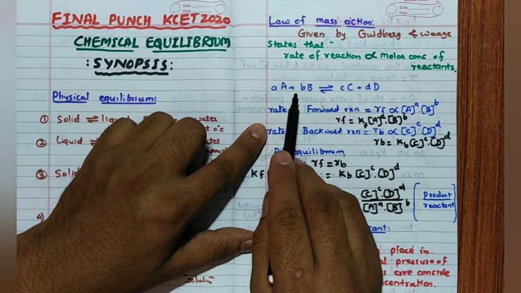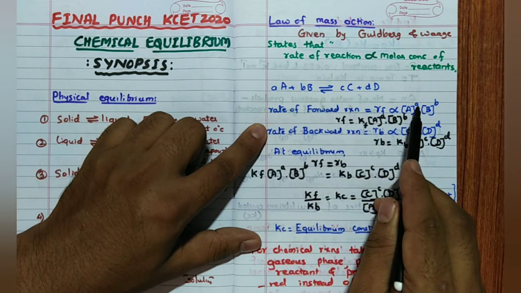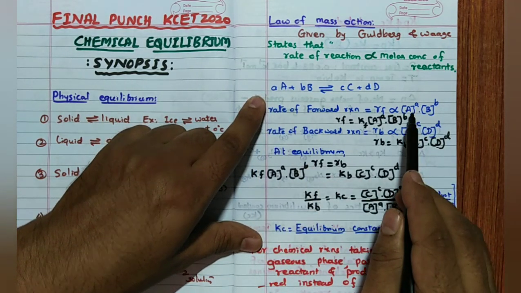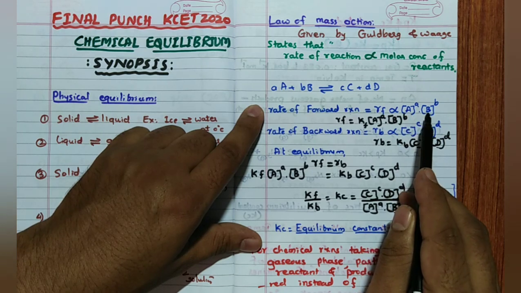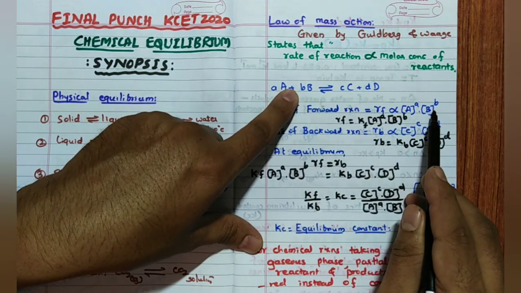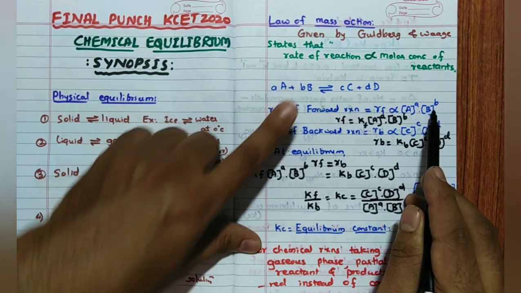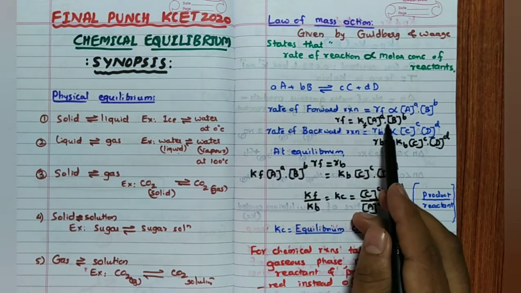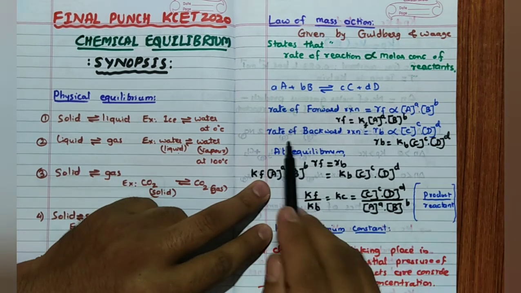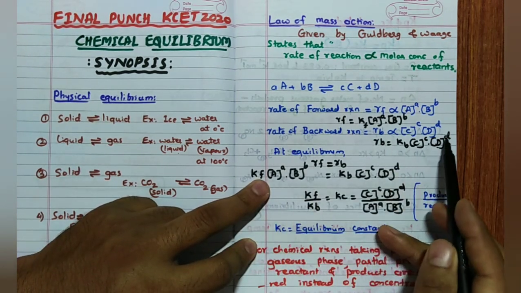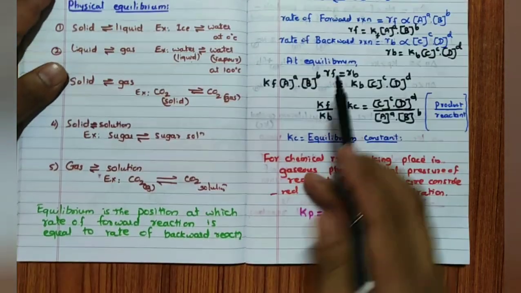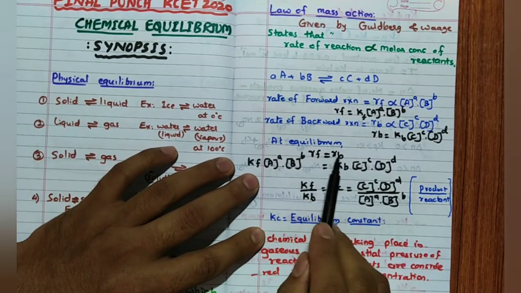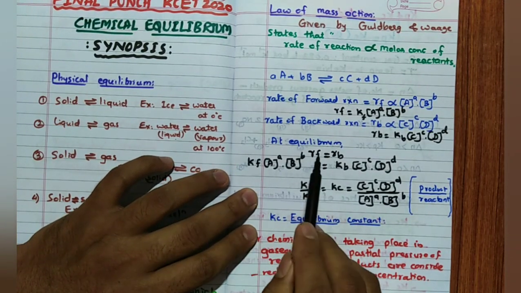Rate of forward reaction RF is proportional to [A]^a [B]^b, where small a and small b are the stoichiometric coefficients, always raised as powers of the concentrations. If I remove the proportionality sign, then RF is equal to Kf [A]^a [B]^b. Like that, for the backward reaction, RB is equal to Kb [C]^c [D]^d. Already we have seen that at equilibrium the rate of forward and backward reactions is equal. At equilibrium these two rates are the same, hence I will equate them.